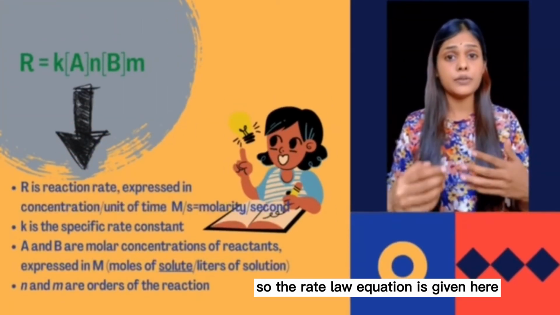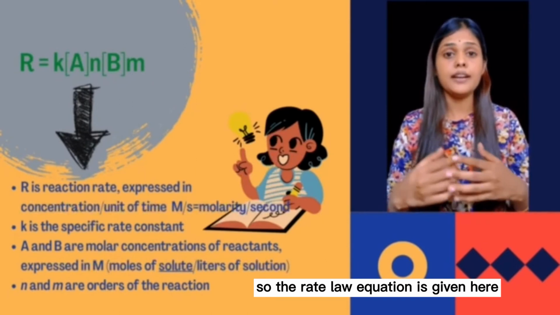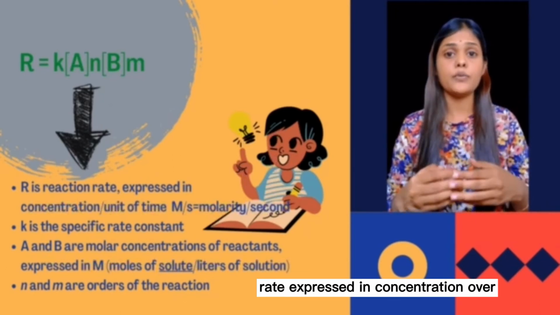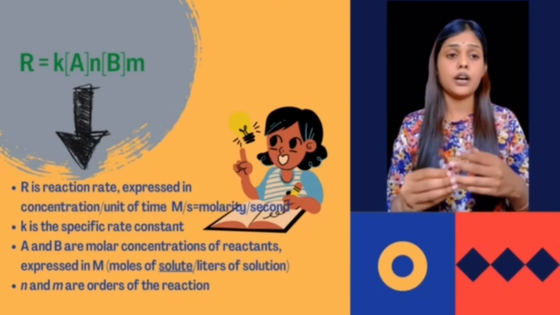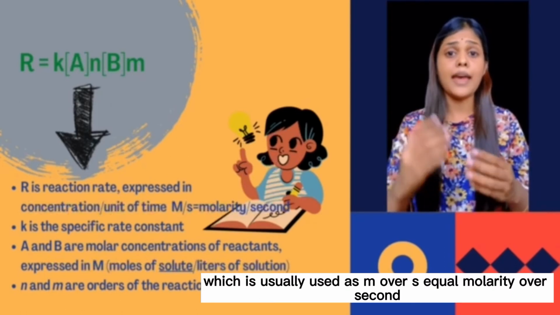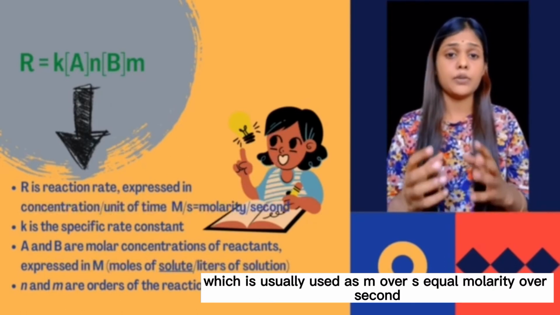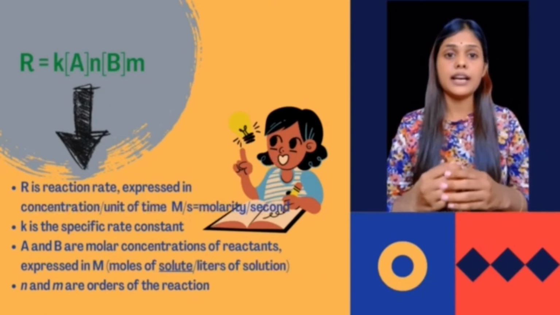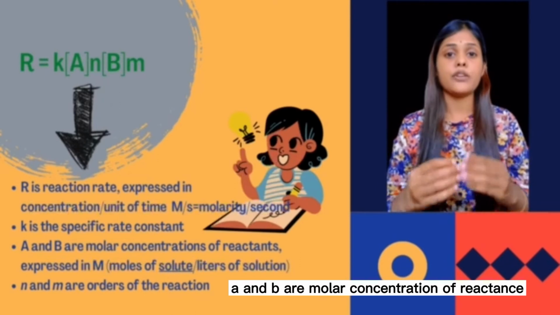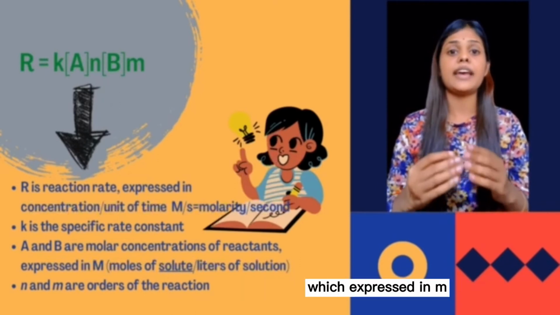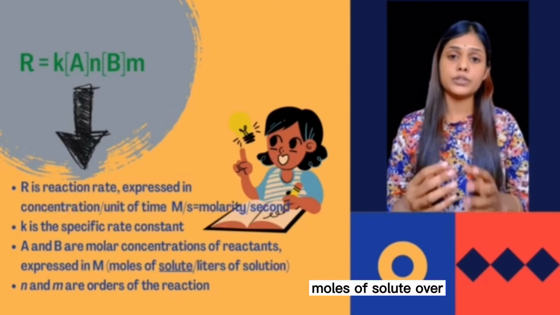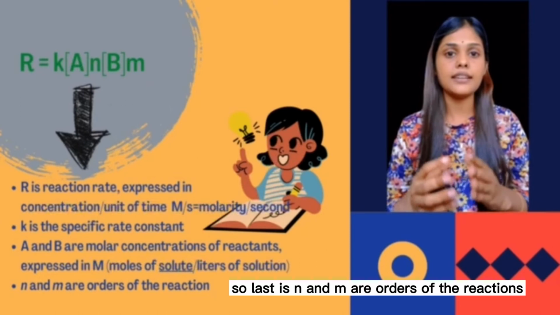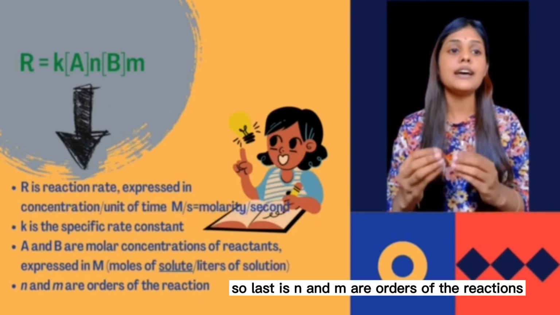So the rate law equation is given here. R is reaction rate expressed in concentration over unit of time, which is usually used as M over s, equal molarity per second. k is the specific rate constant. A and B are molar concentrations of reactants, which are expressed in M, moles of solute over liters of solution. Last, n and m are orders of the reactions.